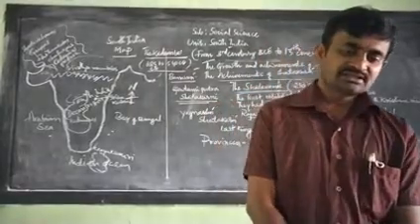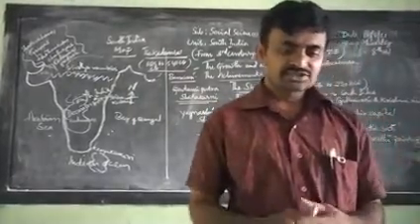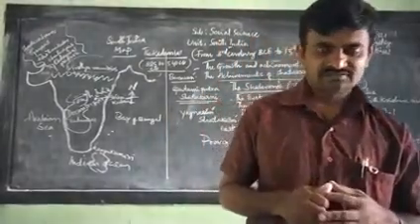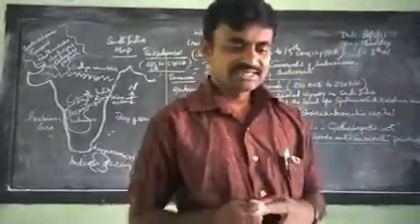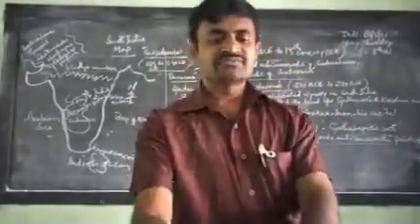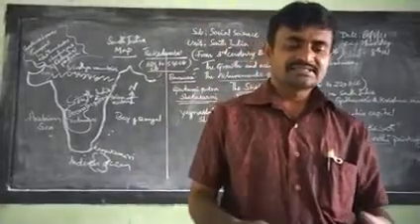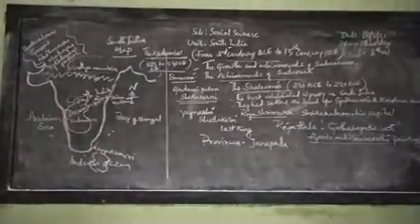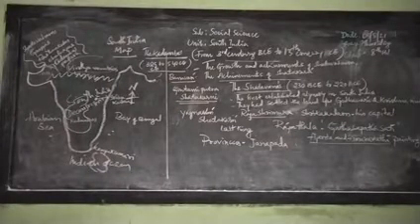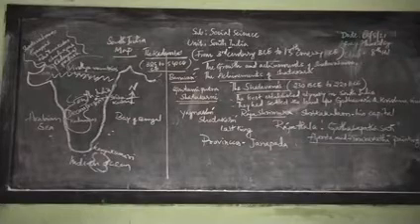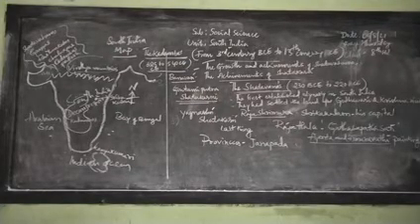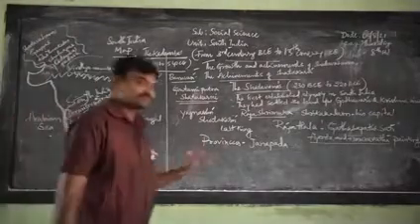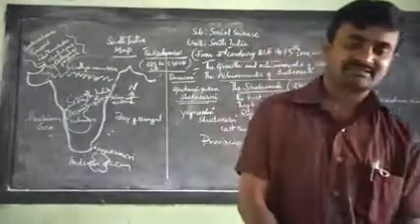The Halmidi inscription shows the characteristics of the Kannada language, which was in use in the 5th century. The Halmidi inscription is the first inscription available in Kannada. So our Kannada was in use by the 5th century itself.